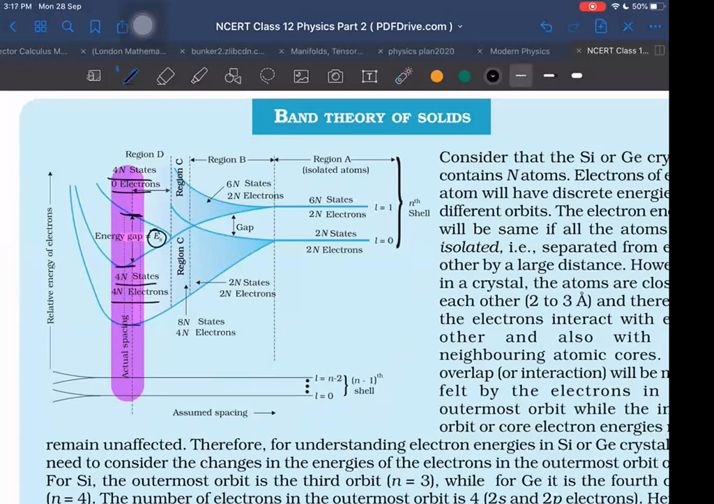And as there are 0 electrons there, the total energy we need to give to jump from here to here will be much larger. That much we don't have at room temperature. That happens in pure silicon.